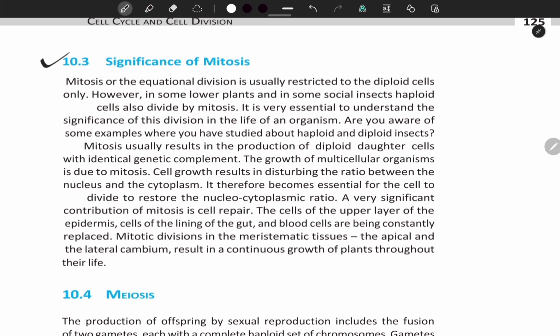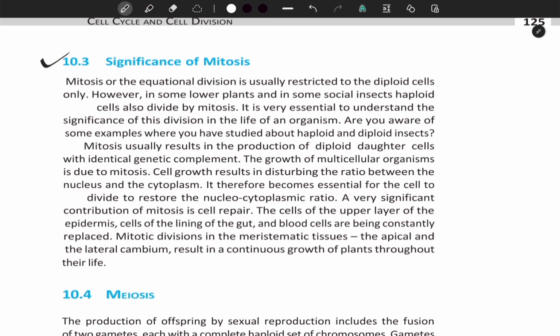10.3 Significance of mitosis. Mitosis or the equational division is usually restricted to the diploid cells only. However, in some lower plants and in some social insects, haploid cells also divide by mitosis. It is very essential to understand the significance of this division in the life of an organism. Are you aware of some examples where you have studied about haploid and diploid insects?